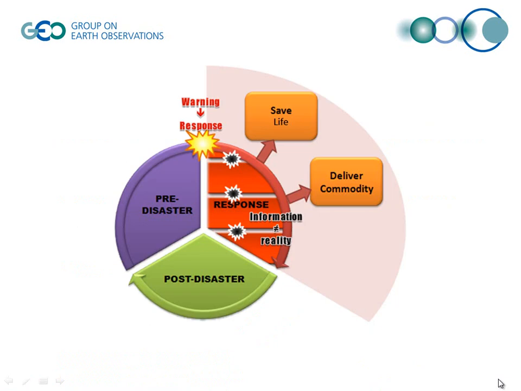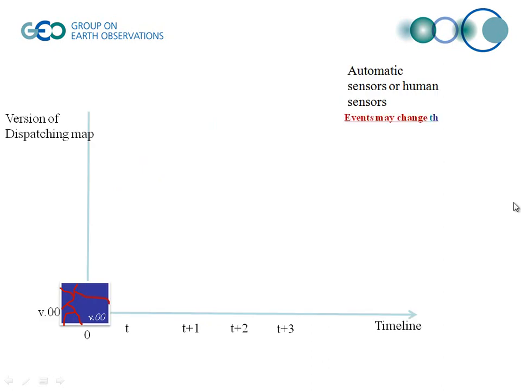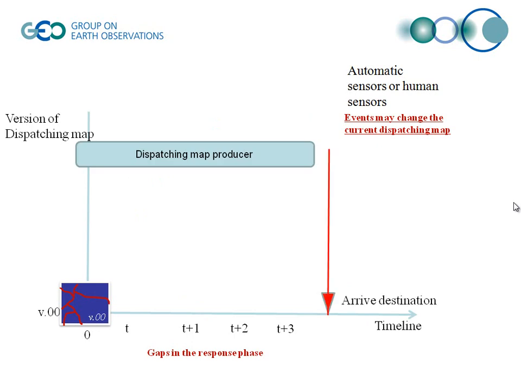The major gap identified during AIP-2 was the link between observations collected during the warning phase and the observations collected during the response phase. Frankly, even in the response phase, the gap still exists. In AIP-3, the scenario focuses on how to shorten the gap in the response phase. To solve the above problem, a near real-time vehicle dispatching map producing mechanism will be conducted in this scenario.